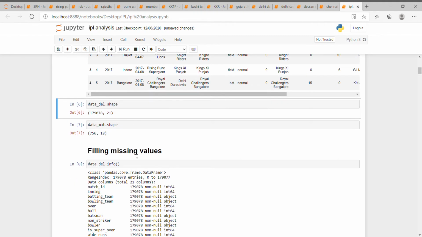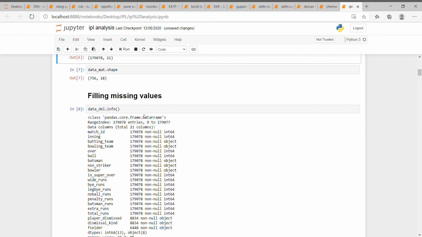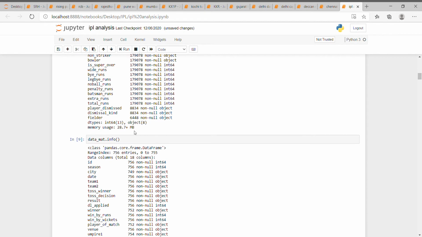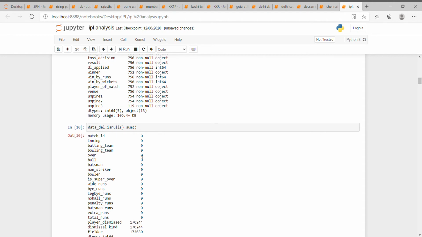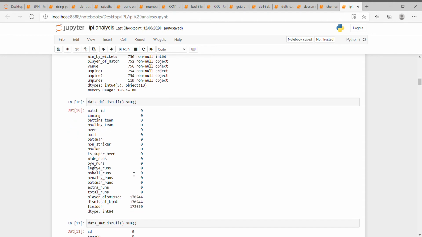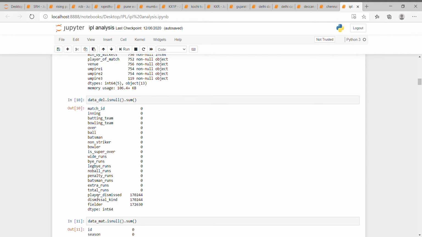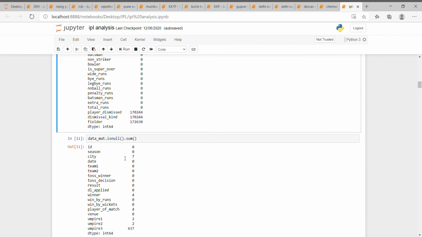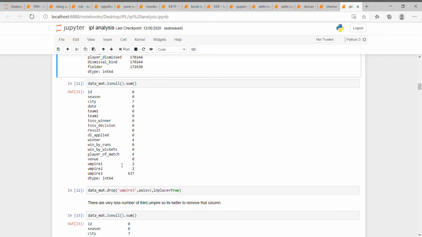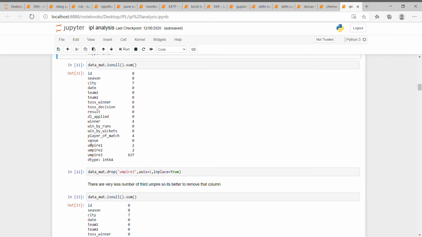After this we will fill the missing values in both datasets. That is, we will find how many missing values there are. In the deliveries dataset you can see there are no missing values, except for player dismissed, which has some missing values, but we don't need to fill these. In the matches dataset there are some missing values like city name, who was the winner, and player of the match. So we will first handle these missing values.